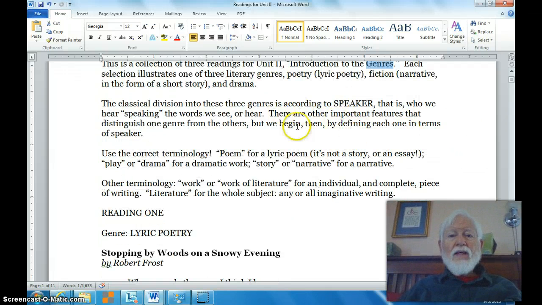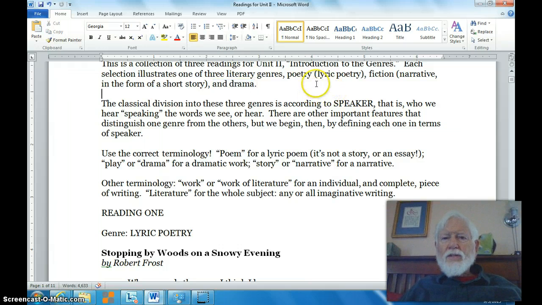Now, the classical division of literature is into three genres according to the speaker. All right? Now, it is customary in introductions to literature, and that's what we've got now. This course is an introduction to literature. We call it literary genres because it is customary to introduce literature in terms of the different kinds. So it is customary to use these terms for the three main genres: poetry, fiction, and drama.